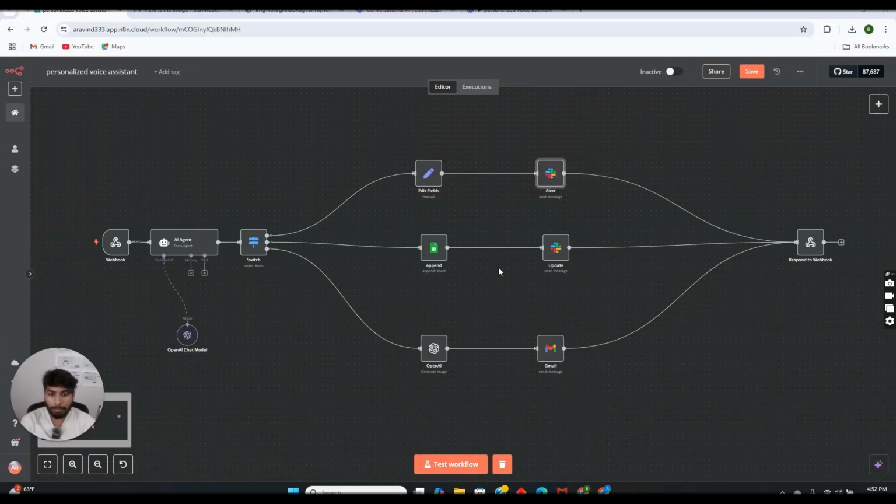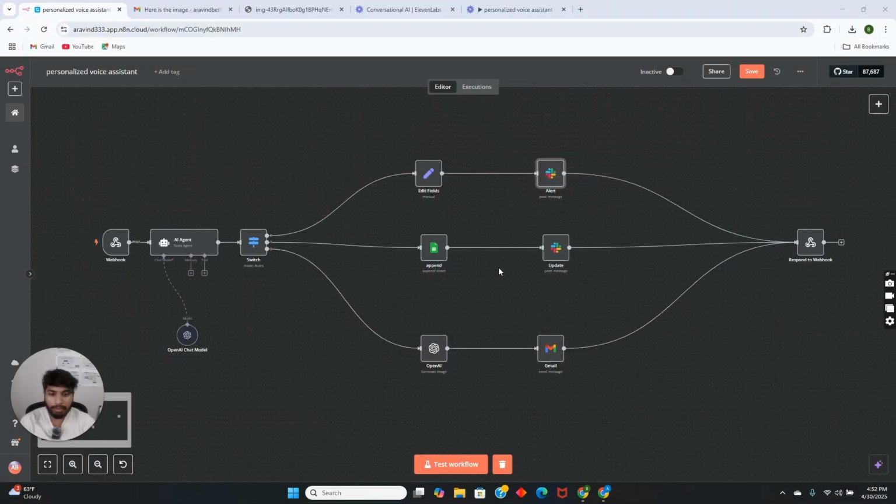Hey guys, welcome back to AI Automation VIP. Imagine if you could speak and your tasks get done instantly, no typing, no clicking. That's exactly what this AI agent does. I can say something like, remind me to drink water at 10 p.m. and boom, the reminder is saved. Or send me something motivational, it drops a powerful quote right into my Slack. Want to schedule a meeting? Just say it and it will be added to my calendar. Or ask for a peaceful landscape, and it literally generates an AI image for me instantly.